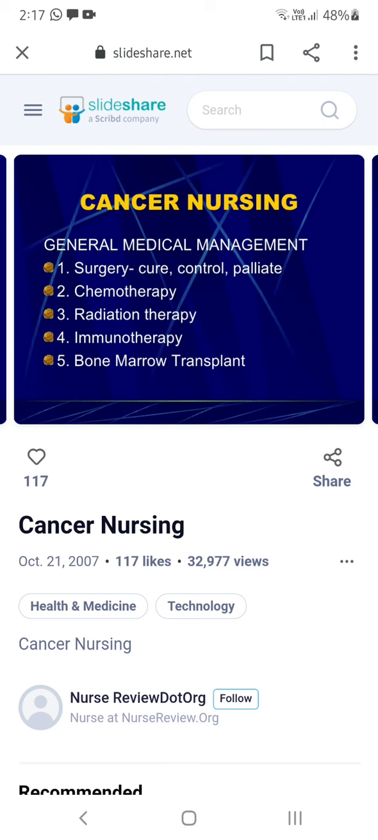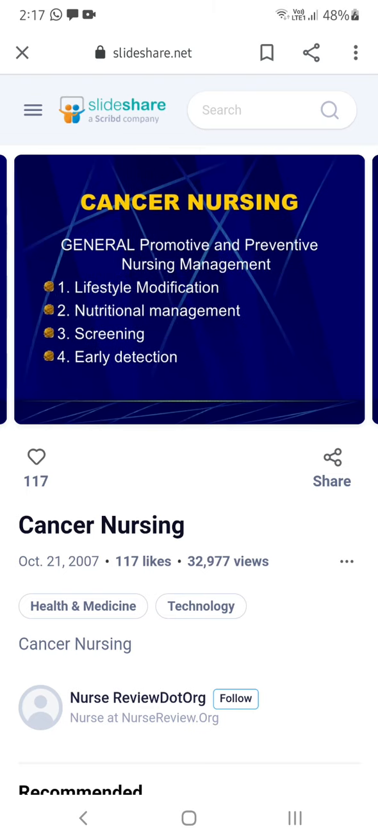Radiation, you all know, through the UV rays they will kill the cancer cells. And immunotherapy, you can give IgG, like that you can give injections. Bone marrow transplantation, if it is related to any bone cancer or any blood cancer, then you can do this bone marrow transplantation.